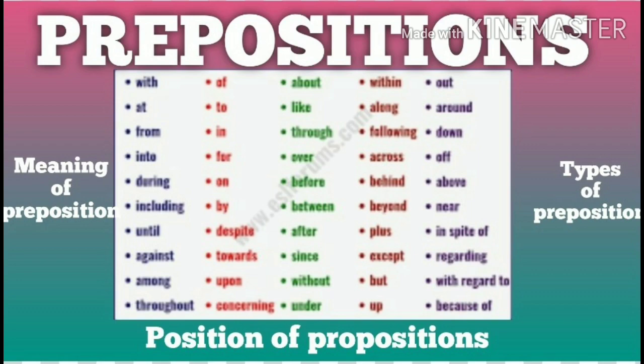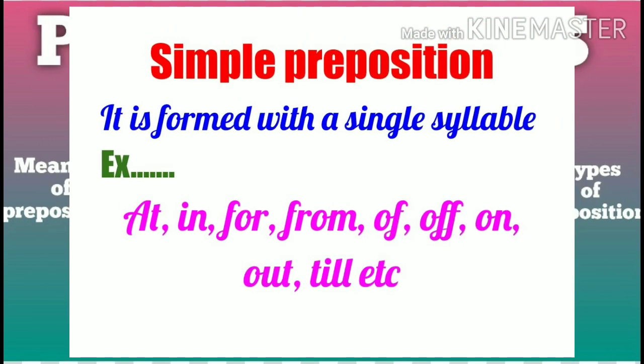First, the simple preposition. It is formed with a single syllable, like at, in, for, from, of, up, on, out, till, etc. These are the examples of the simple preposition.